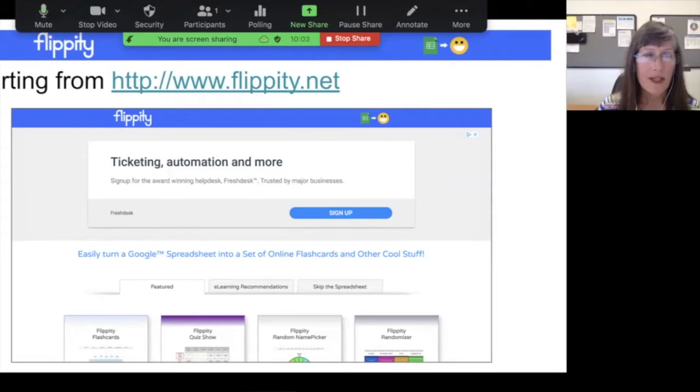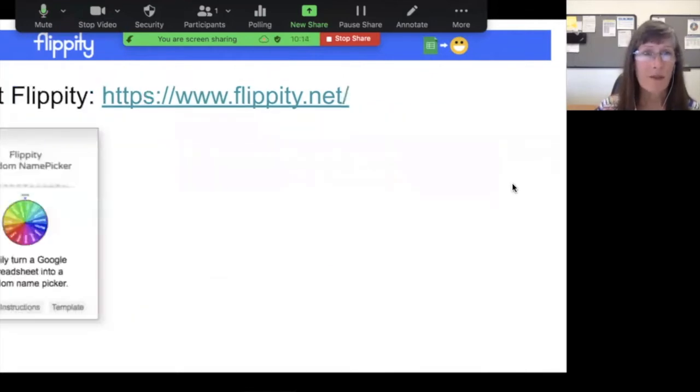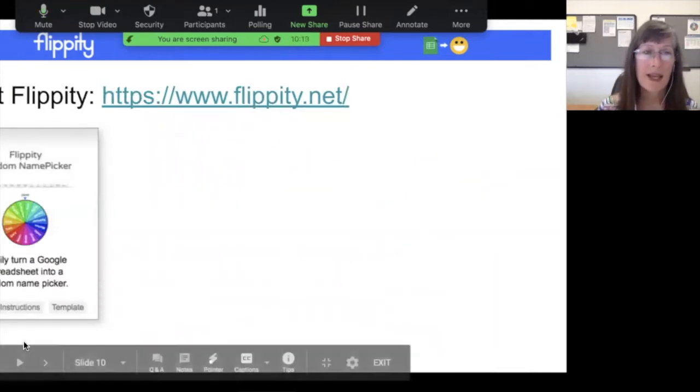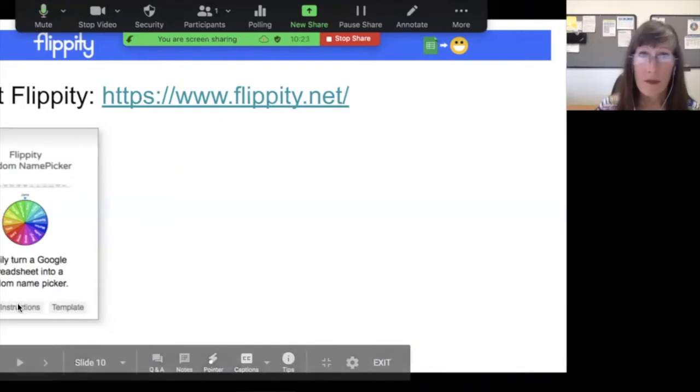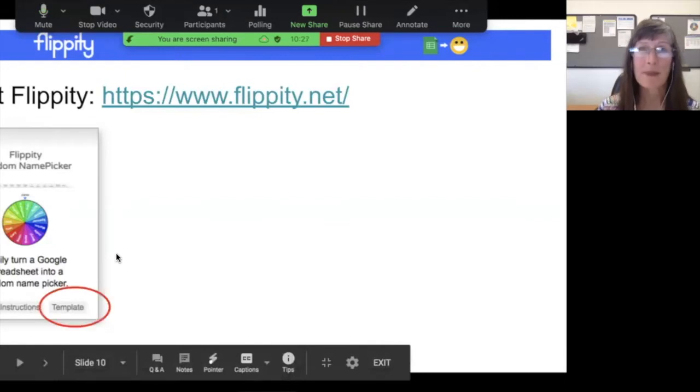So down there it says what you do. He's organized them. So featured, we have e-learning recommendations or skip the spreadsheet. That's the place you would go to get started. Pick the template you want. You'll see it says demo. So you can just play one of his demos, his written out instructions, or click right there on template.